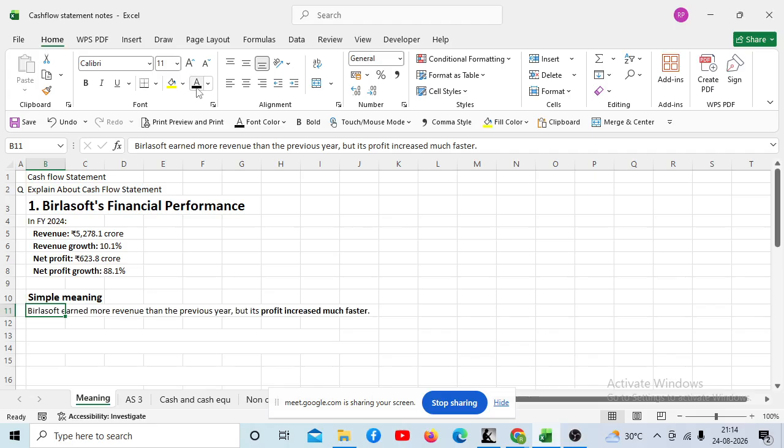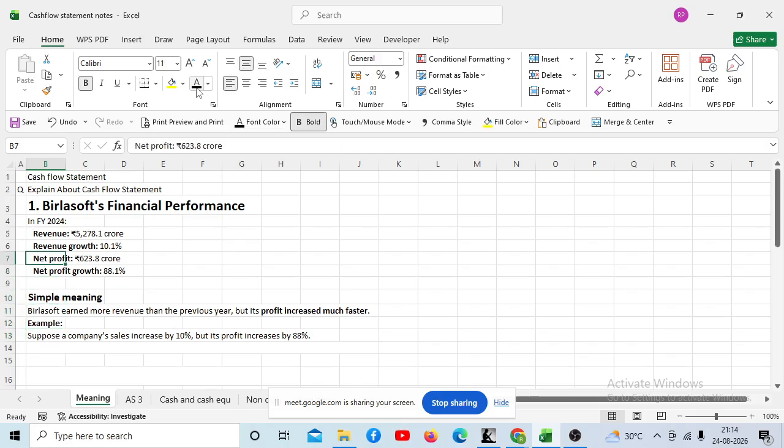Birla Soft earned more revenue than the previous year but its profit increased much faster. You can see the revenue growth is only 10%, but the profit growth is 88.1%. Let us take an example. Suppose a company's sale increases by 10%, but its profit increases by 88%.